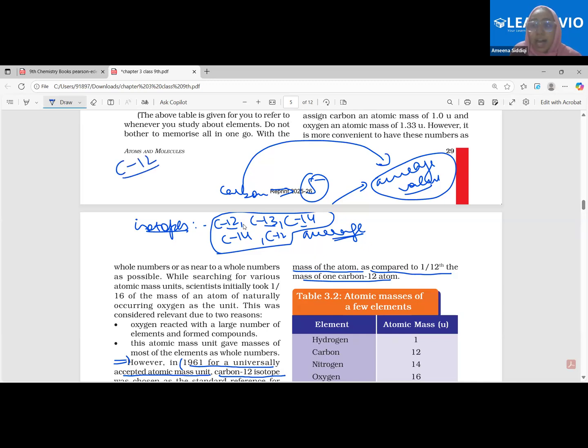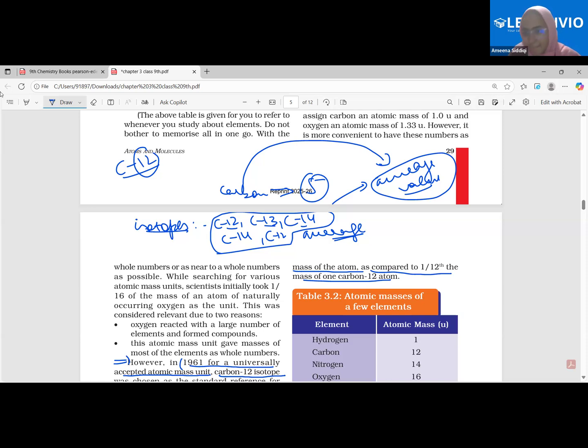Carbon 12 means the atom has a mass of 12 units. And we have seen why: because this has been taken as the reference point. You answered me this, that we divided one piece. We took one piece out of the 12 pieces. Therefore, if we take the mass of the full atom, we have 12 pieces, so it will come out to be 12 units.